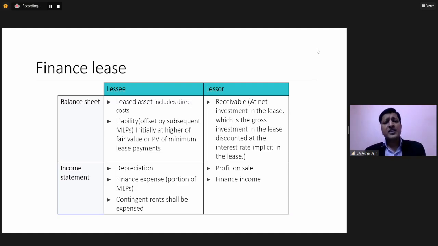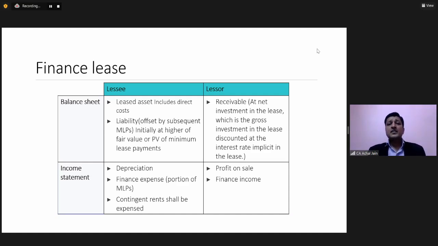And corresponding to this asset, because the ownership is not there with the lessee, lessee will also have an obligation to pay to the lessor. So along with this asset, lessee will also record those obligations in the form of a liability. Whenever the finance lease accounting will start, lessee at one place will record the asset on lease, and corresponding to this will also record the finance lease obligations in its balance sheet.